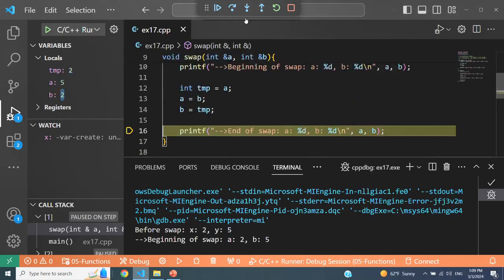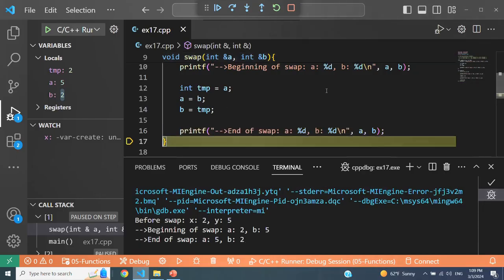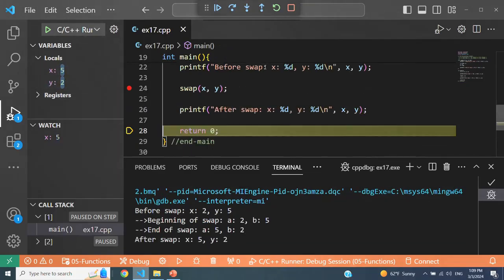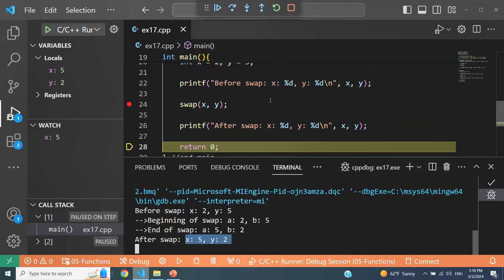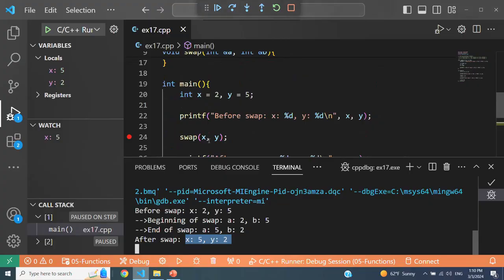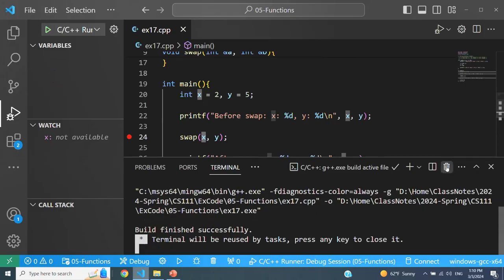Now, when I change these, because like I said, a and b are reference variables, that means the values of x and y in the calling context are going to change. So when I return, as you can see, x and y have also been swapped. Before the swap, the values of x and y were 2 and 5. After the swap, the values of x and y are 5 and 2 now. They have also been changed. And this has all to do with the reference variable. So anytime you make any of these parameters a reference variable, this is basically referring to the same variable in the calling context. So this has also some implications as follows.